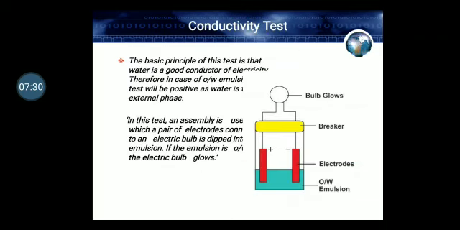Next is the conductivity test. The basic principle of this test, as you know, is that water is a good conductor of electricity. Therefore, if you take the OW type of emulsion, the bulb can easily glow as water is the external phase, whereas vice versa, if you take a water in oil emulsion, as oil is the external phase, it is not a good conductor of electricity. So here you can differentiate between OW and WO emulsion.